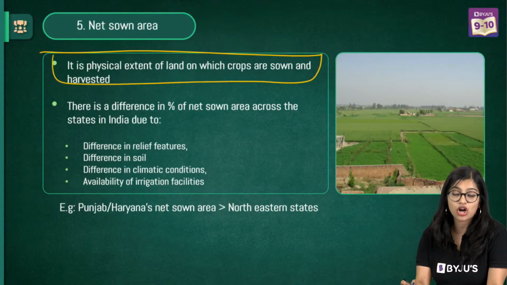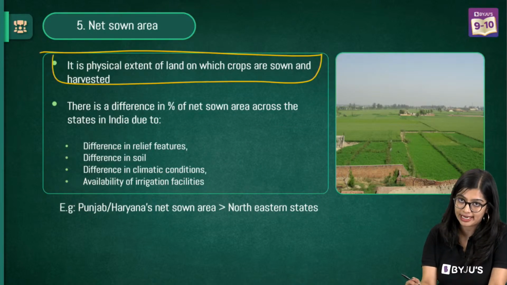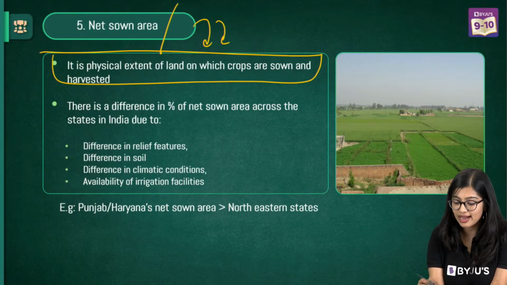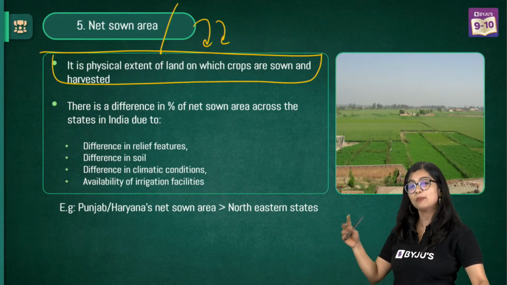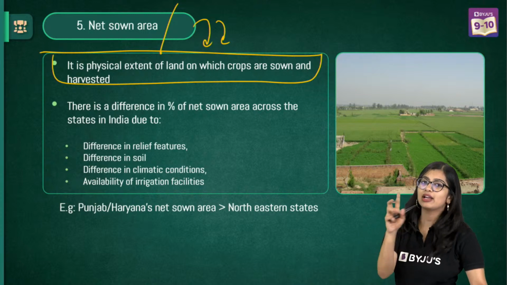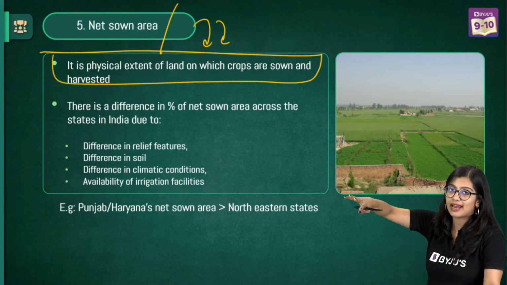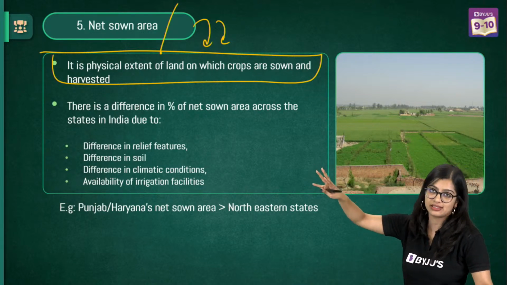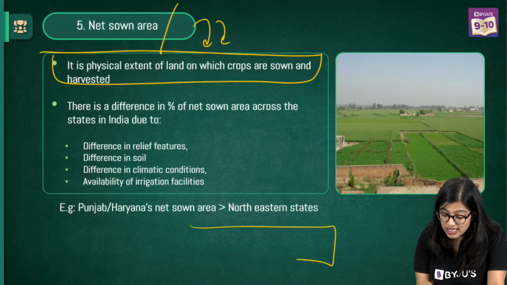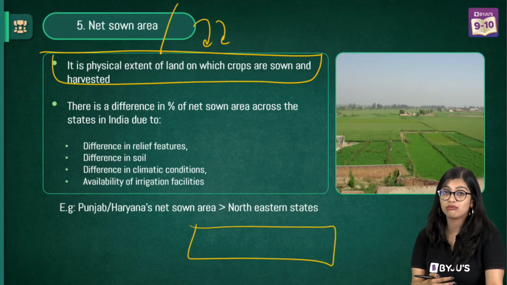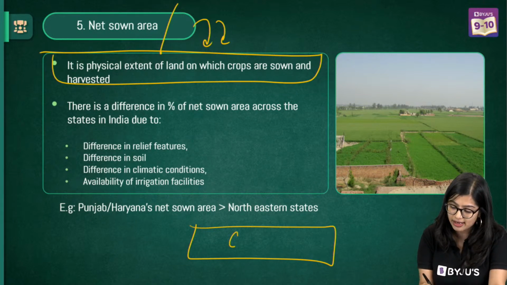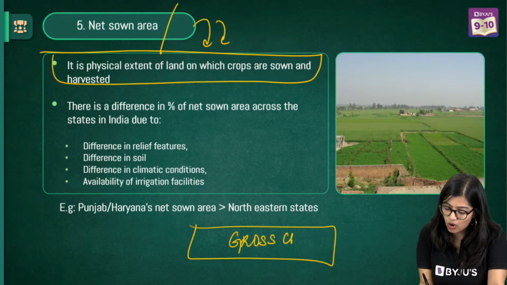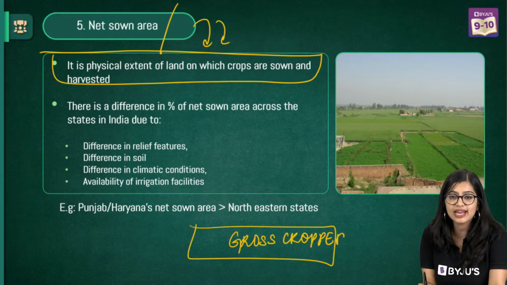And what is gross cropped area, slightly different from your net sown area. Net sown area is the physical extent of land that I grow my crops on once. So if I grow my rice in a certain area of land once, that comes under my net sown area. But if I grow 2-3 crops in that same piece of land, it will not come in net sown area, but it will come under gross cropped area.